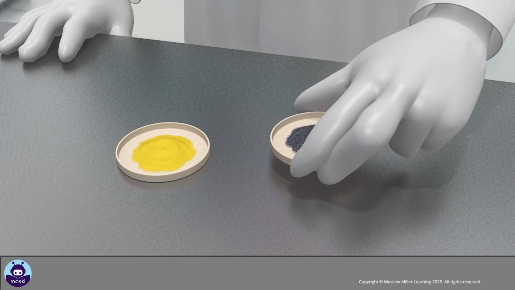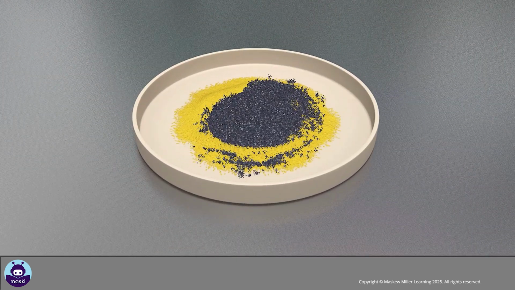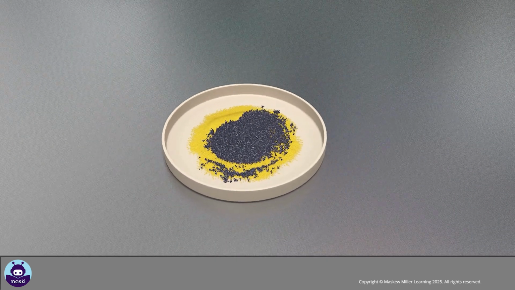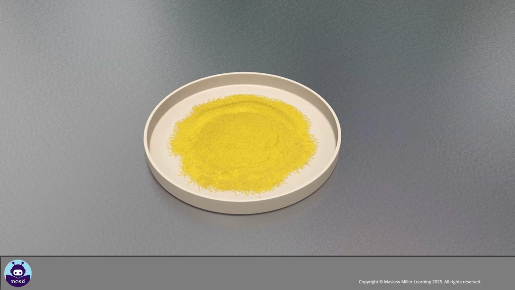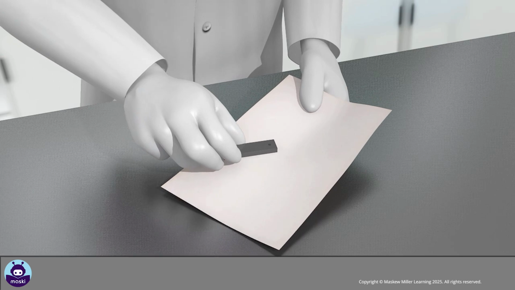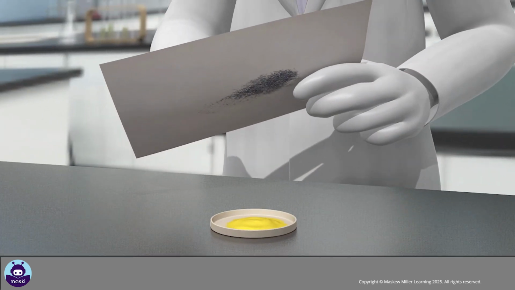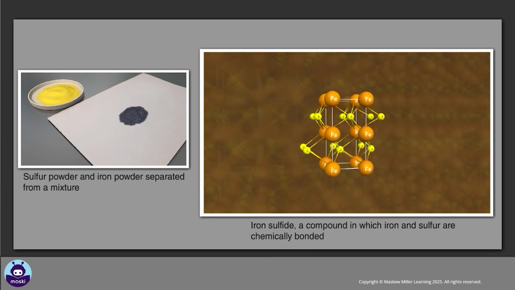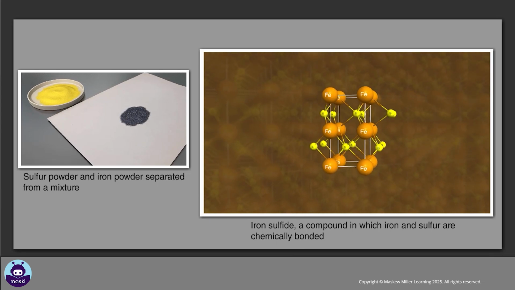When iron powder and sulfur powder are mixed, both elements can be identified when one looks at the mixture. The two powders can be mixed in any ratio. It is very easy to separate the two elements by using a magnet. Iron sulfide, however, is a compound formed when iron atoms and sulfur atoms bond during a chemical reaction. The ratio of iron to sulfur in iron sulfide is always 1:1.